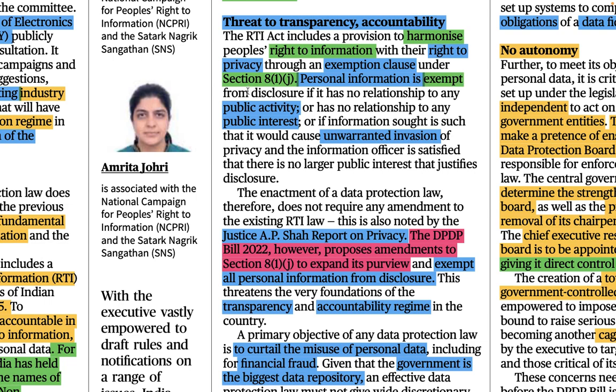Exempt means छूट है. Exempt from disclosure. Disclosure means to show, उसको रिवील कर देना, दिखा देना, बता देना, जाहिर कर देना, पब्लिक कर देना, ठीक है. So personal information is exempt from disclosure if it has no relationship to any public.